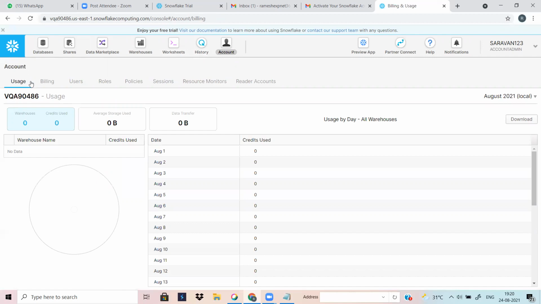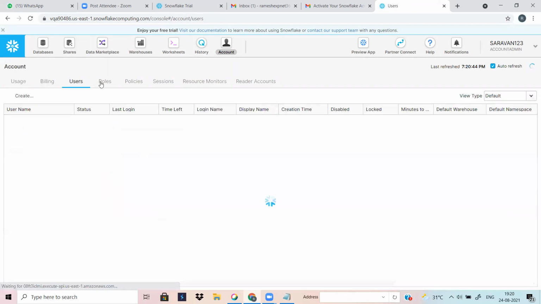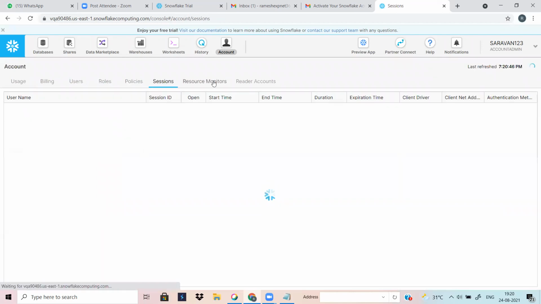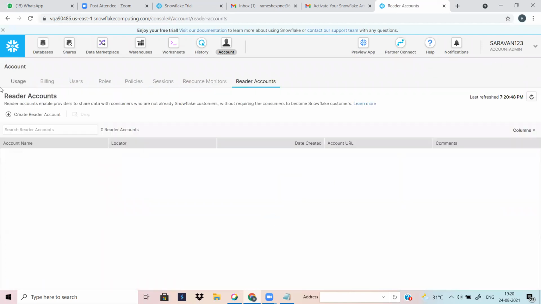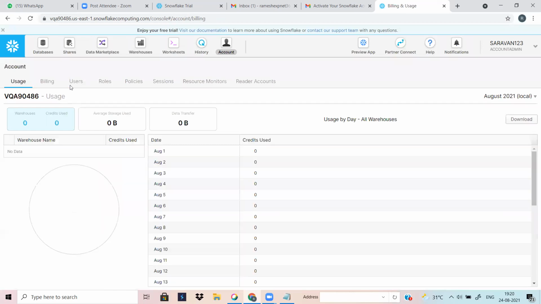In the account admin, you are getting your billing details, user roles, policies, sessions, monitors, readers. So a lot of things you can look at. In a future class we can see this thoroughly. Right now, you can just see that main difference.